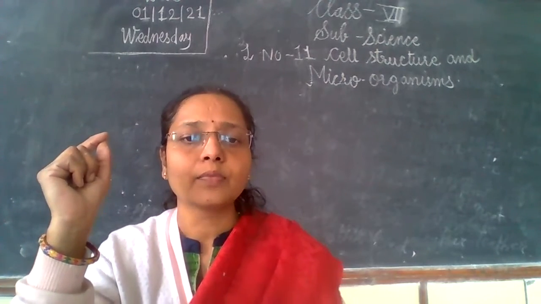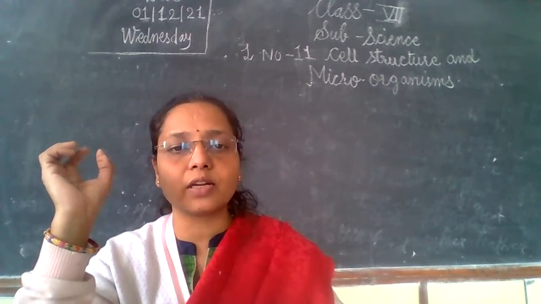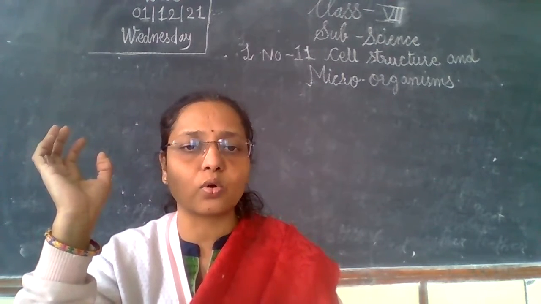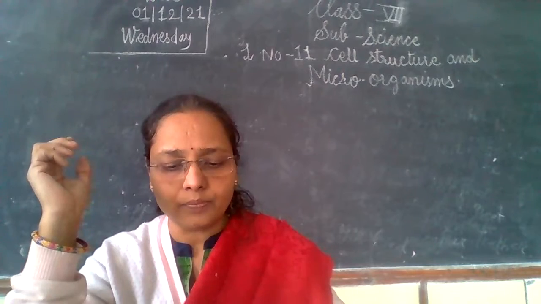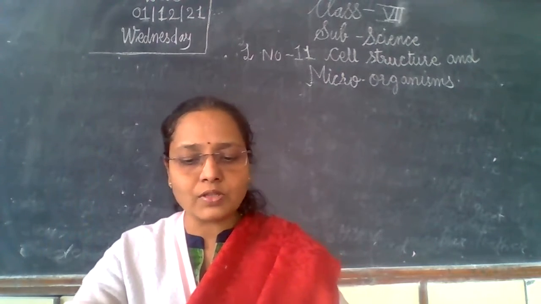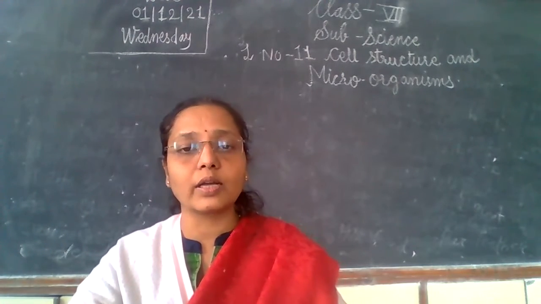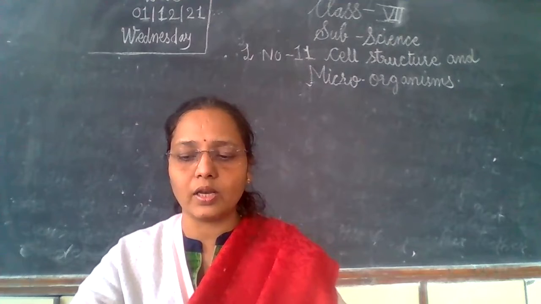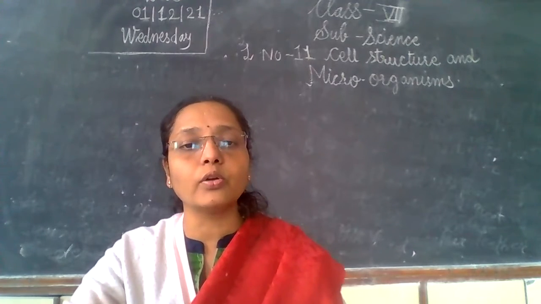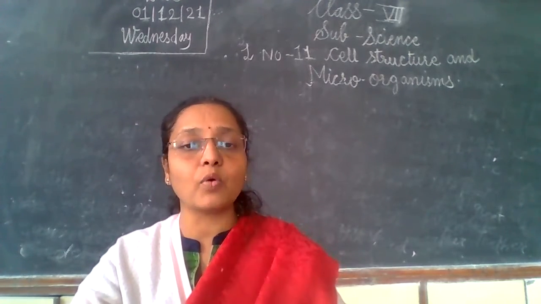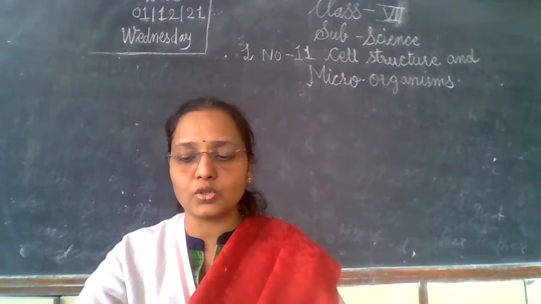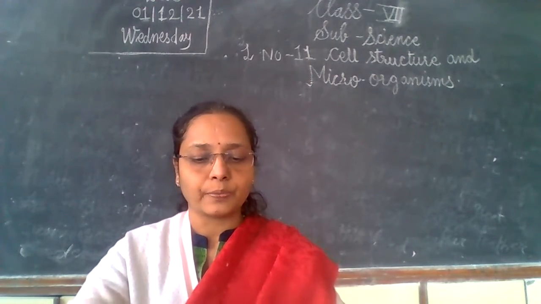The rhizobium bacteria help to fertilize the soil. What do they do? They absorb the atmospheric nitrogen and make the soil fertile. They increase the soil's fertility. So we have seen that some microorganisms present in the soil and in the root nodules of leguminous plants convert atmospheric nitrogen into its compounds.